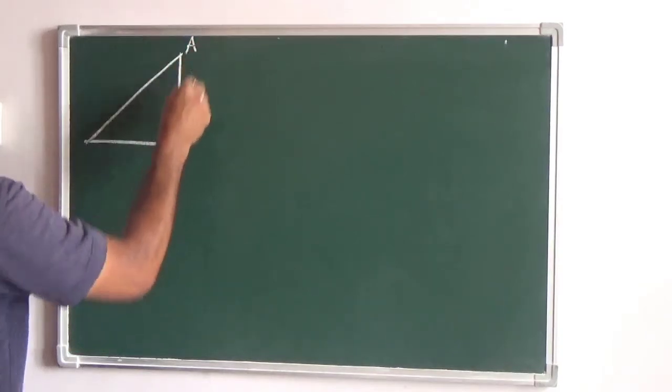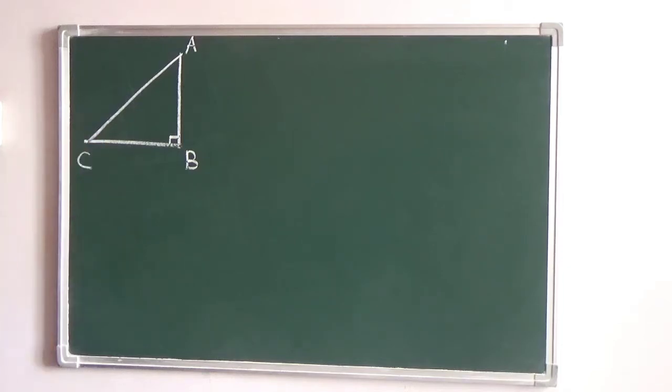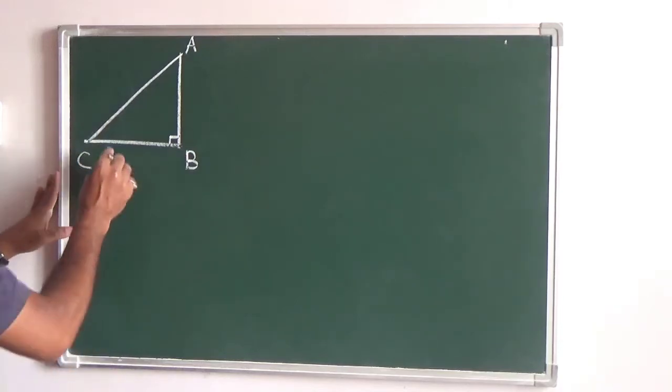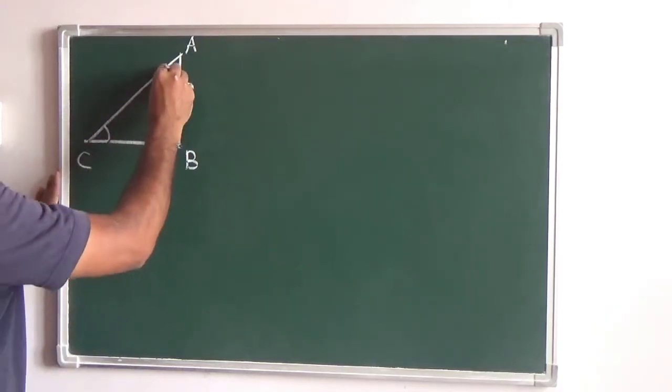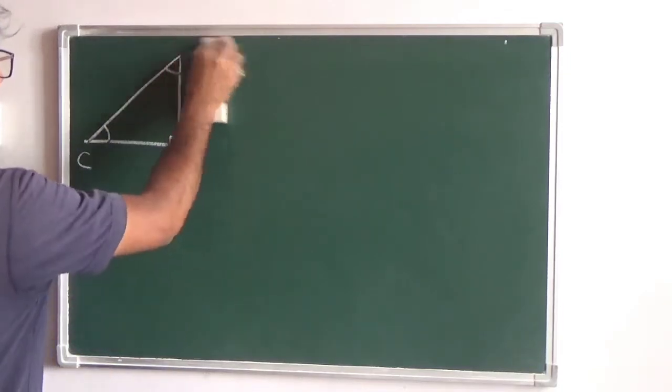If you take it as A, B and C. Now one thing you must take care of right at the beginning, as we are talking about the ratios related to a particular angle, those angles can be angle C or angle A, right? But let me change the names.